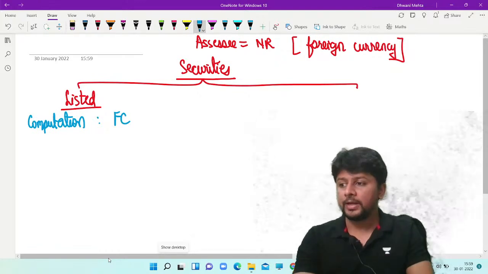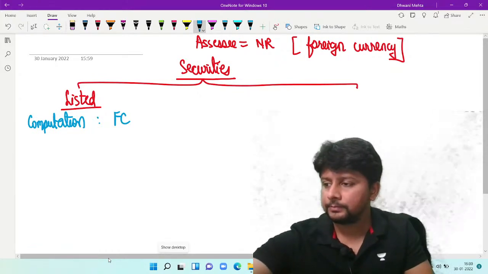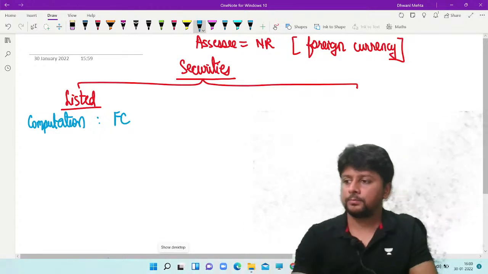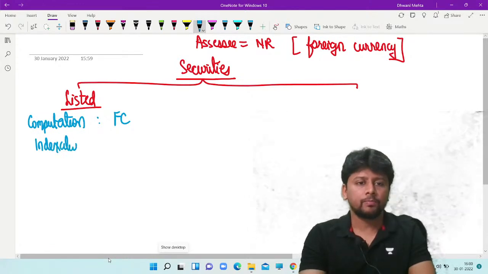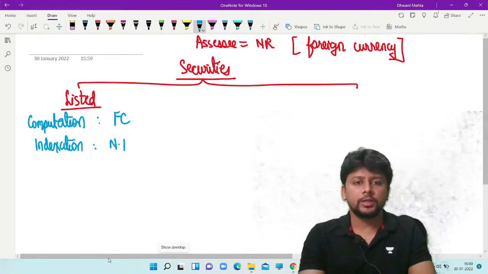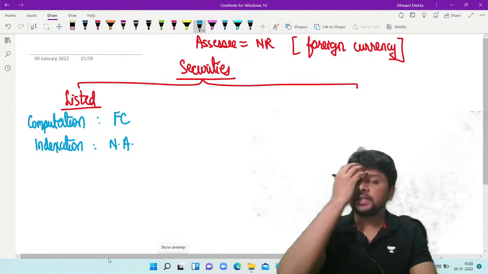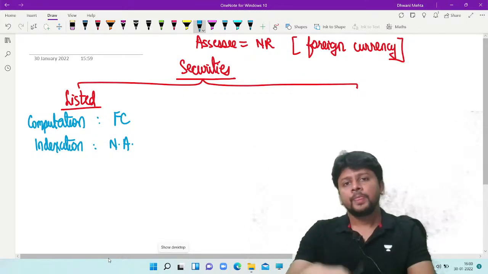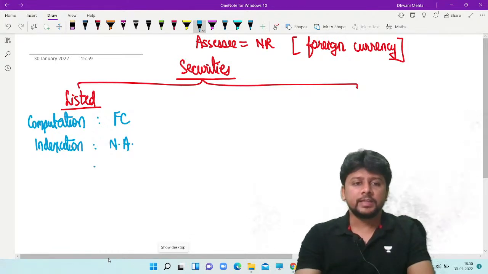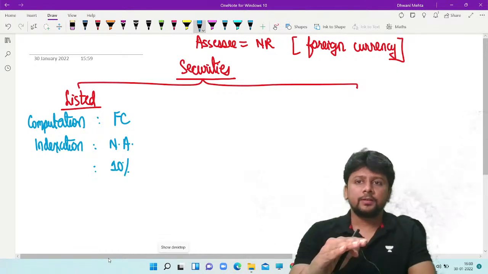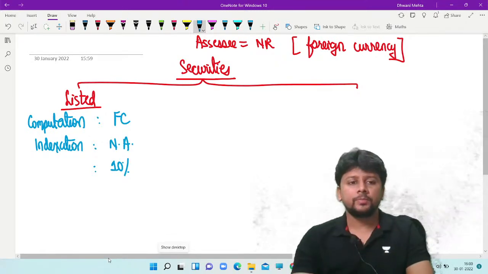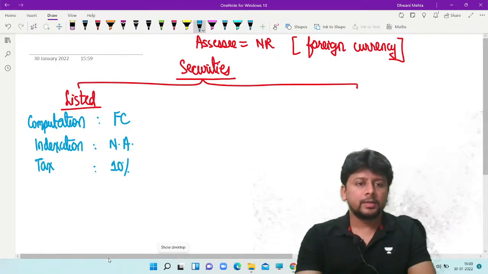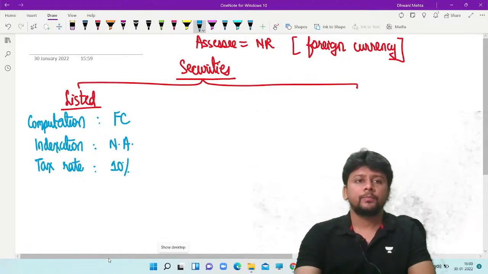Since first proviso applies, indexation, second proviso does not apply. Indexation not allowed. And for listed securities, non-residents as well as residents, everybody has that option to pay tax at the rate of 10%, or 20% with indexation, but indexation is not available. So it will be 20% or 10%. So obviously the tax rate that we will choose is 10%.